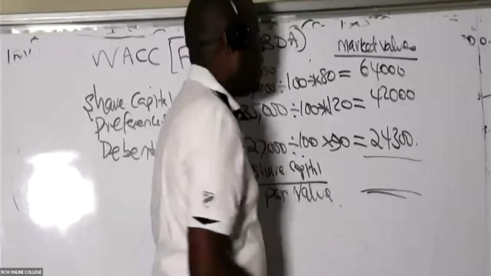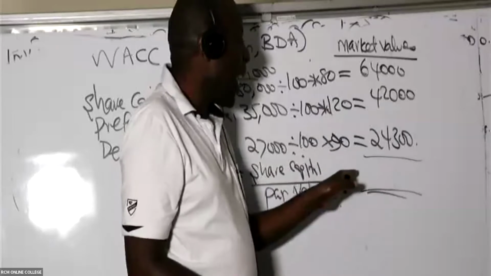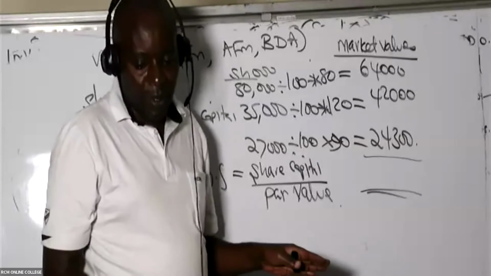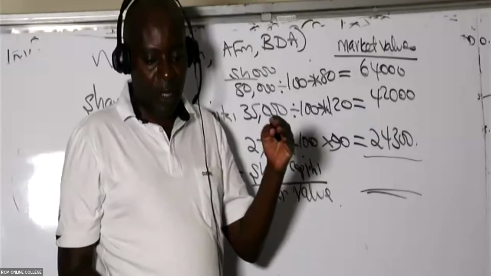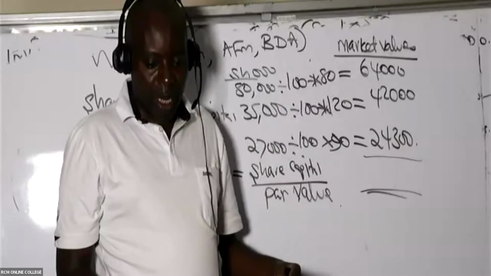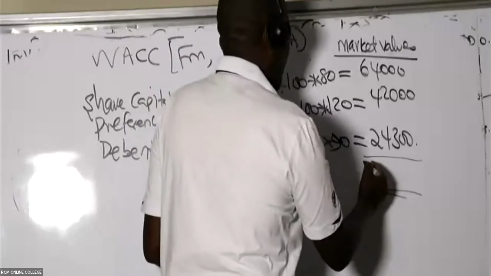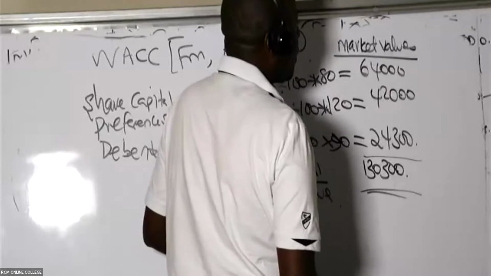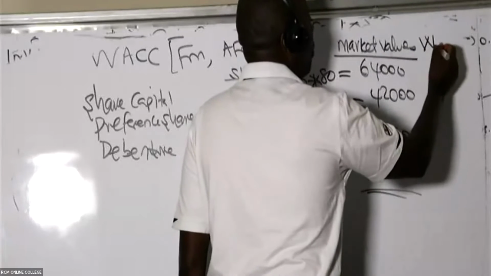If I'm a BDA student, I will straight away open the total, say alt equals, and get this total very fast, because I'm interested in the total market value of my capital structure. So we have here 130,300. Out of this, I'll be able to get proportions, or what we call the weights.